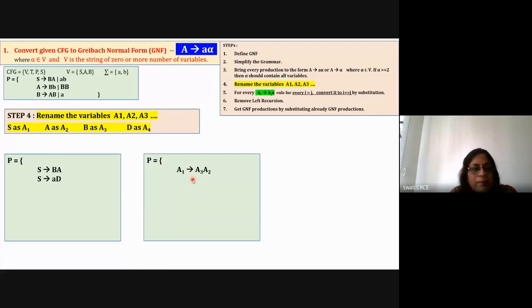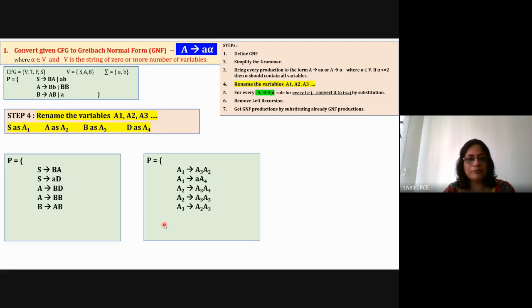Small a D will become A1 is equal to small a A4. Then I have the next rule, A is equal to BD. So A2 is equal to A3 A4. Now the next rule is A is equal to double B, so A2 is equal to A3 A3. Then the next rule was B is equal to AB, so B means A3, A3 is equal to A2 A3. Then the next rule is B is equal to small a, so B means A3, A3 is equal to small a. And then D is equal to small b, so A4 is equal to small b.